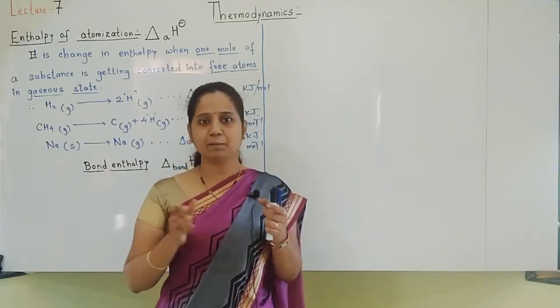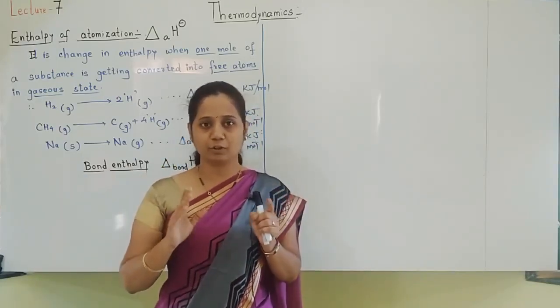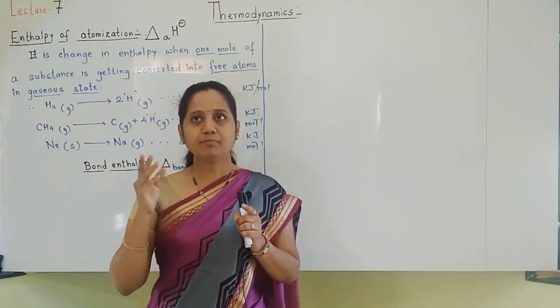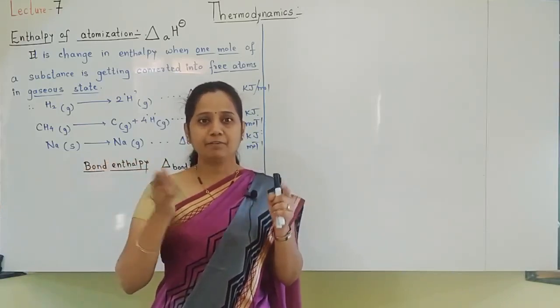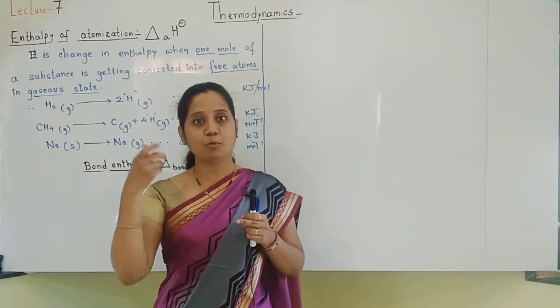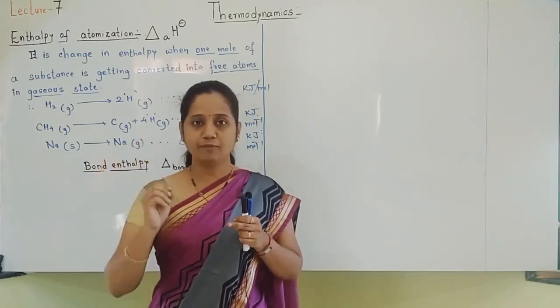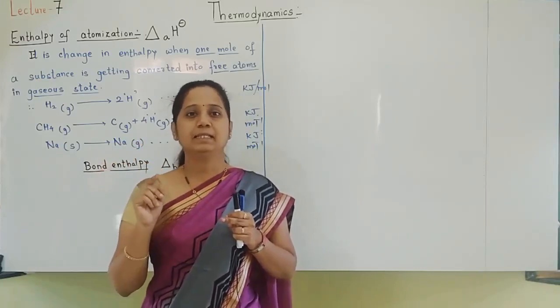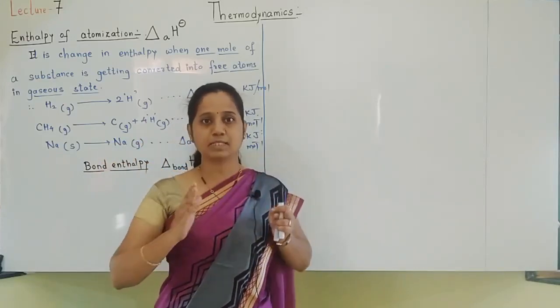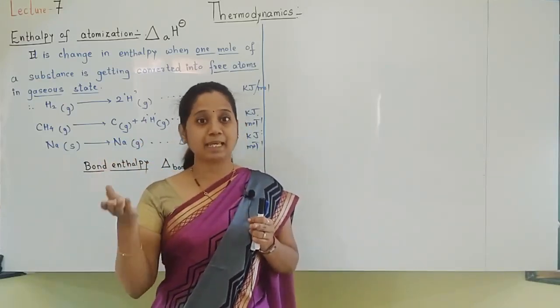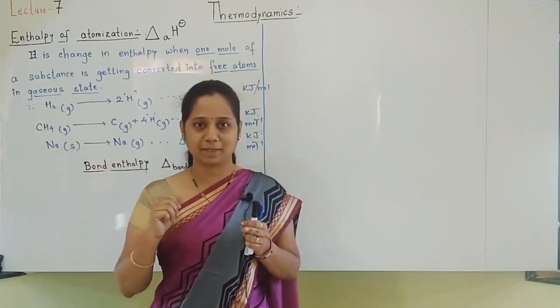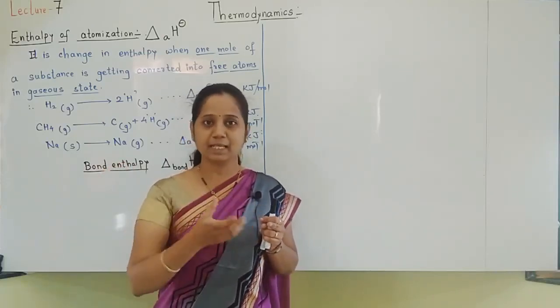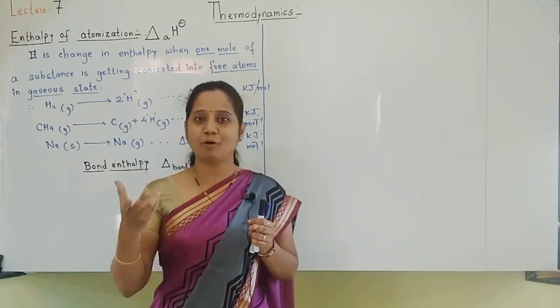But whenever any chemical reaction is going on, previous bonds will be broken down and new bonds are forming. So always during a chemical reaction, students remember that there is breaking of bonds going on as well as making of new bonds. Some bonds are breaking, some bonds are getting newly formed.